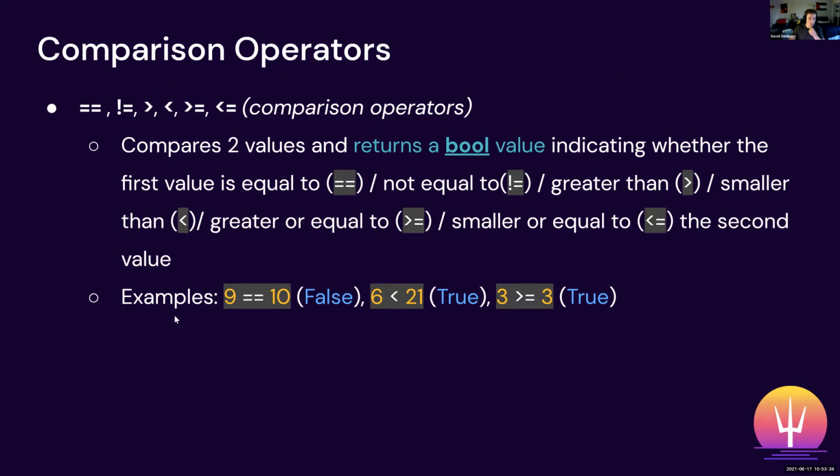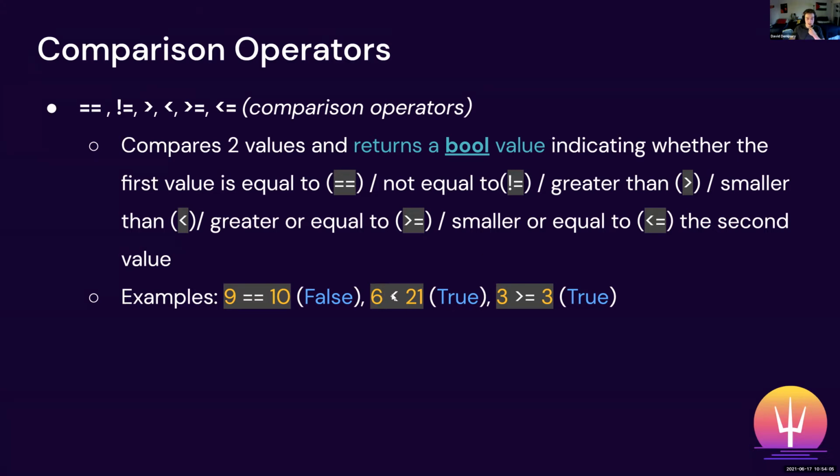There's actually some better examples down below. So as you can see, is 9 equal to 10? We do two equals for that. In this case, 9 is not equal to 10, and we know that this will return a false statement. So there's two Boolean values in Python you should know: true and false. There's only really two Boolean values in any programming language. When something's not equal to something else, or when a comparison operator fails, that returns false. And otherwise it'll return true.